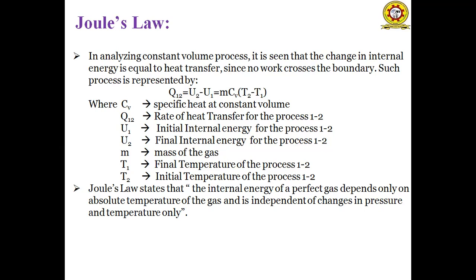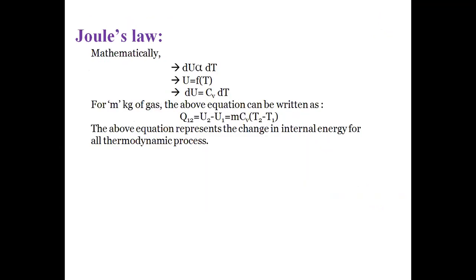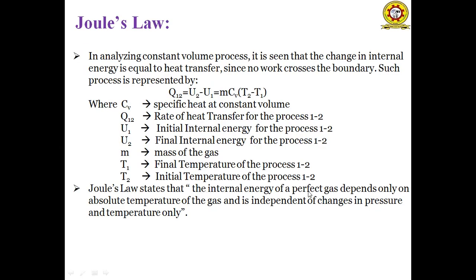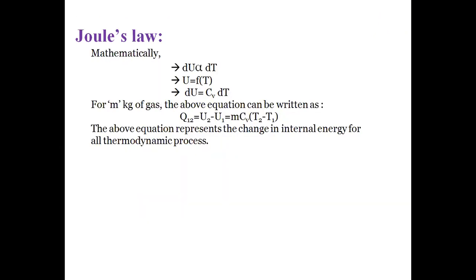Means the internal energy of a perfect gas depends only on the absolute temperature of the gas, and it does not depend upon the pressure. Mathematically, internal energy is represented by the letter U, so change in internal energy is represented by delta U or dU.